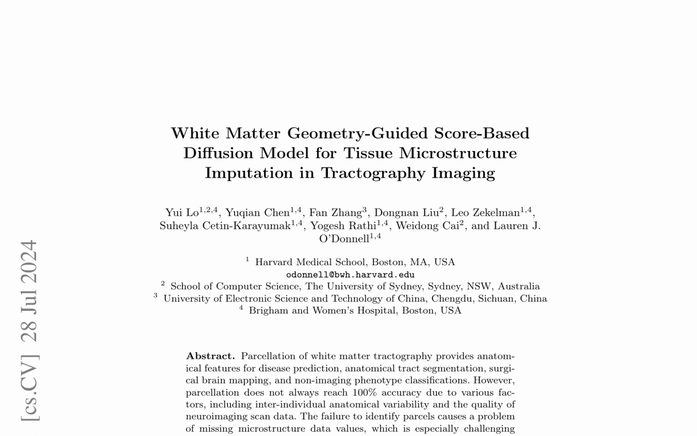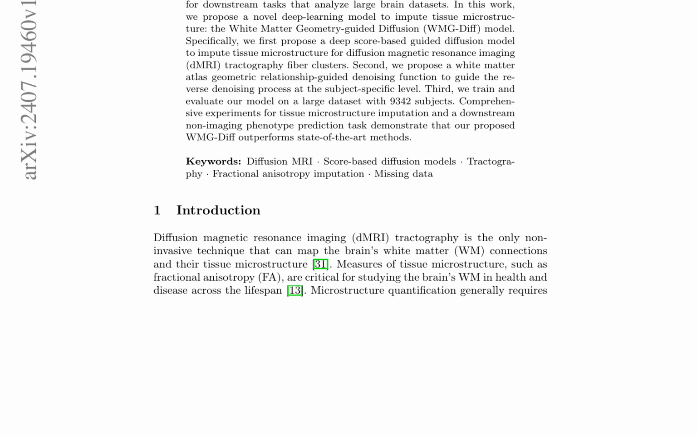The WMG-Diff model consists of three key components: a deep score-based guided diffusion model for tissue microstructure imputation, a white matter atlas geometric relationship guided denoising function to guide the reverse denoising process at the subject-specific level, and comprehensive training and evaluation on a large dataset with 9,342 subjects.